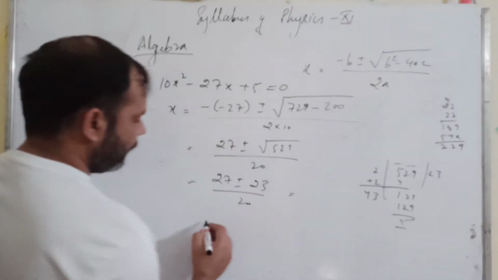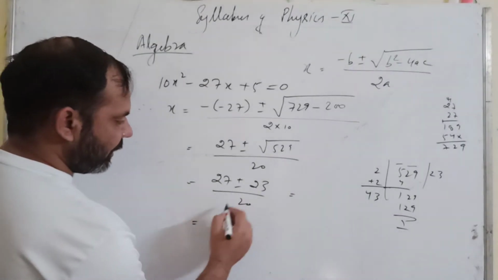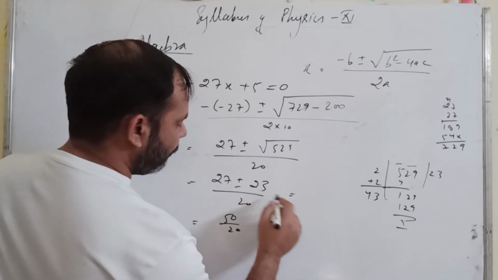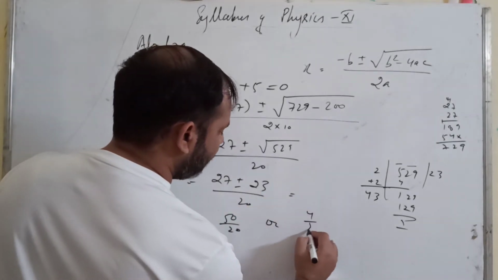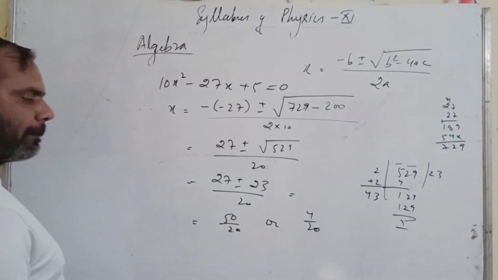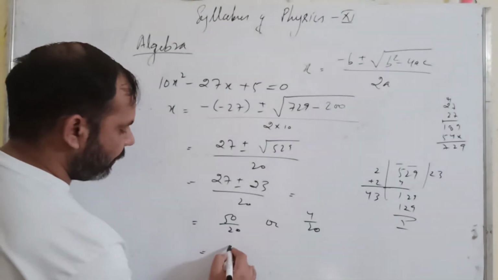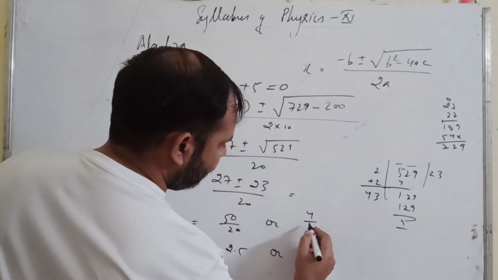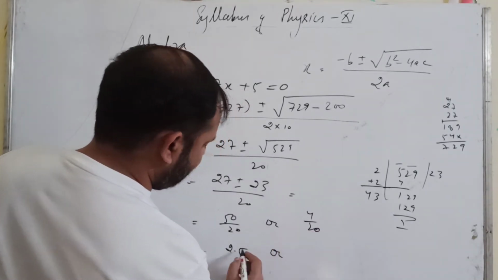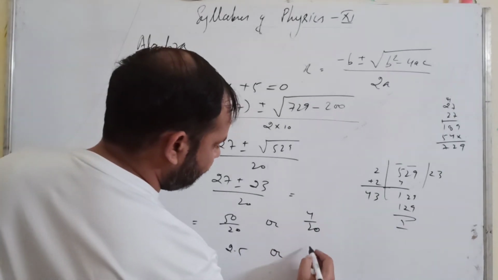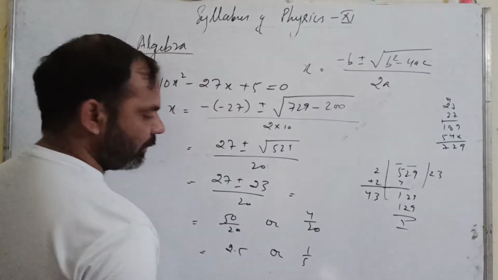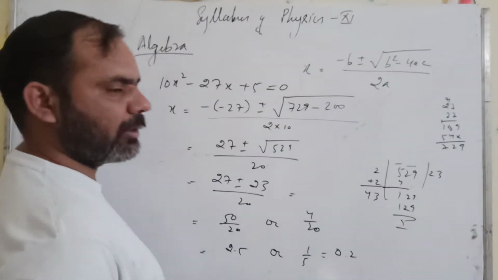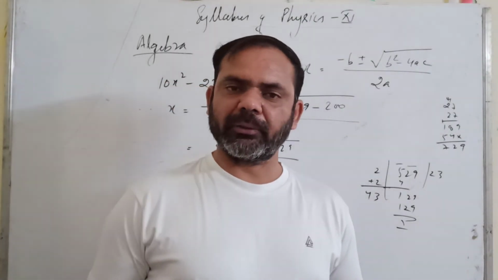So this will be 27 plus 23 which is 50 upon 20, or 27 minus 23, 4 upon 20. So this will be 2.5, or simply 4 5s are 1 upon 5, or 0.2. So the answer is 2.5 or 0.2.